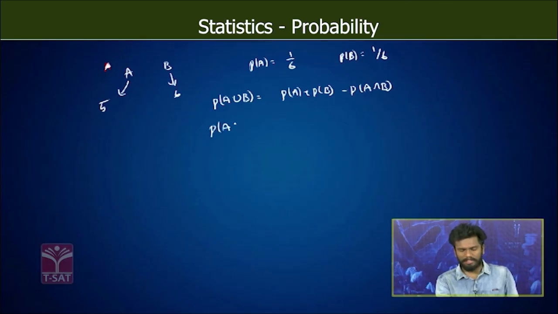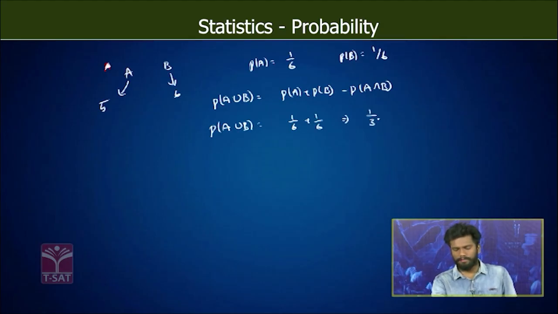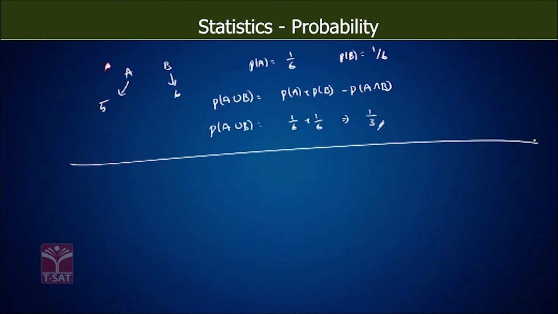Now the probability of occurrence of A or B will be equal to 1 by 6 plus 1 by 6, which will be equal to 1 by 3. So this is for the two events A and B. Now we will slightly extend this addition theorem of probability. We will see it for events A, B and C as well.